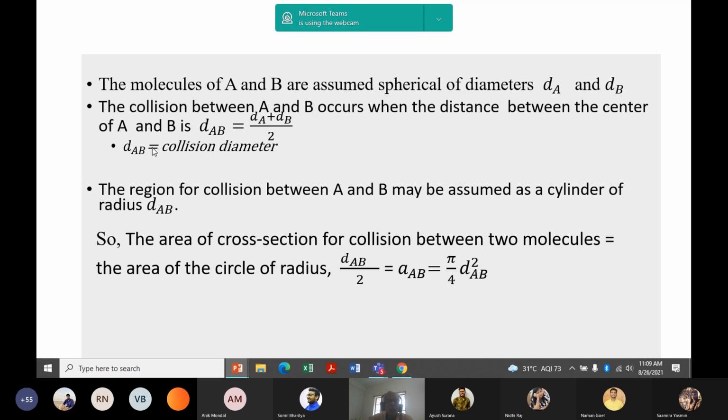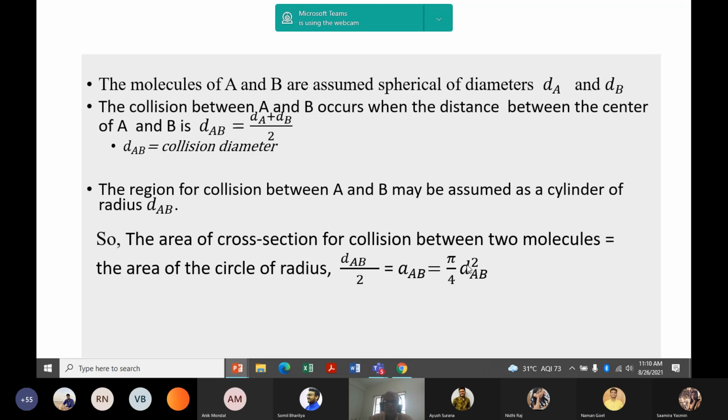And how do you calculate the number of molecules involved in the collision? This can be explained if we consider a cylindrical volume whose cross section is pi by 4 dAB square, that is collision diameter. This is the mean of the diameters of A and B.